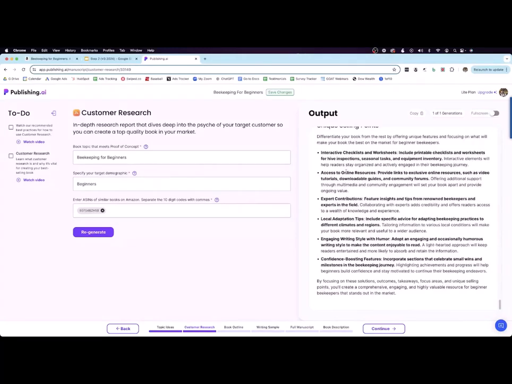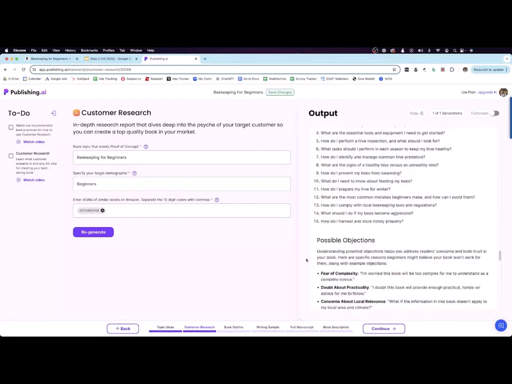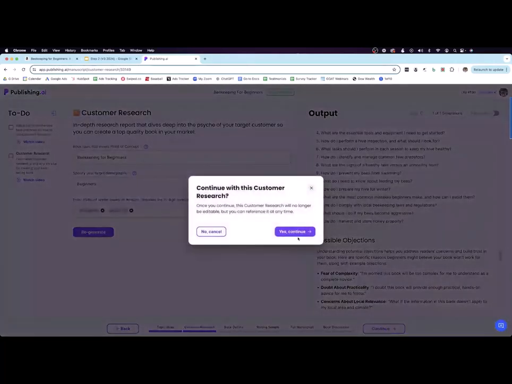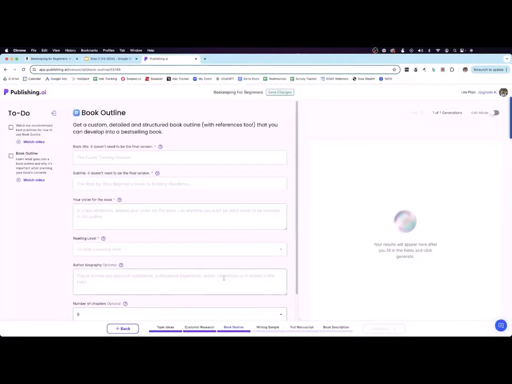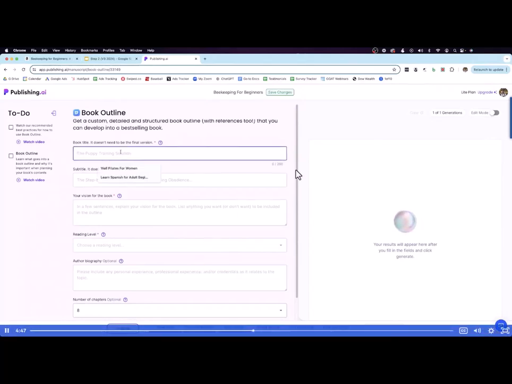So once we have this customer research report, I'm not going to read the whole thing now just for time. We would continue on. Hit yes, continue. And then the next step here is to create the book outline. And I'm going to just fill in some of these steps really quickly.